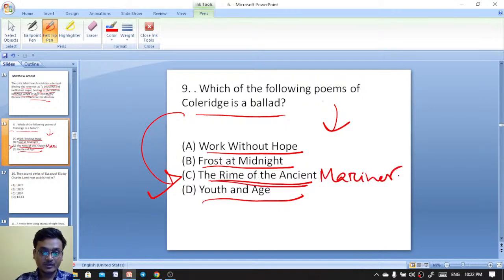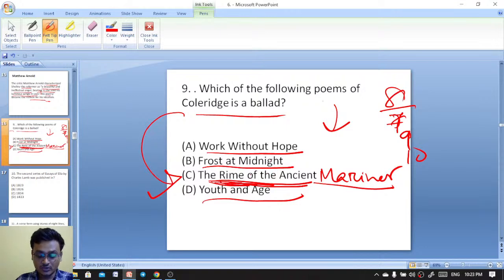How many parts does Rime of the Ancient Mariner have? 8, 7, 9, or 10? You must remember that Rime of the Ancient Mariner is the first ballad and the only ballad included in the Lyrical Ballads.